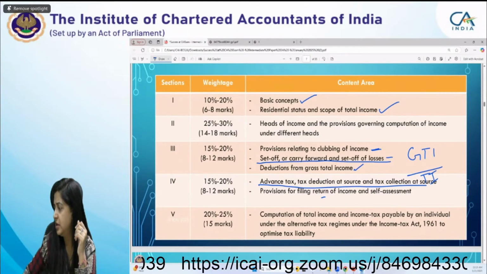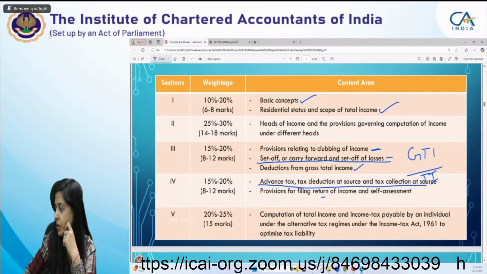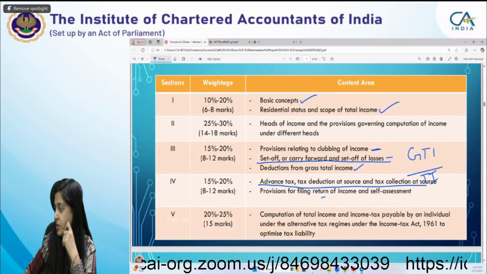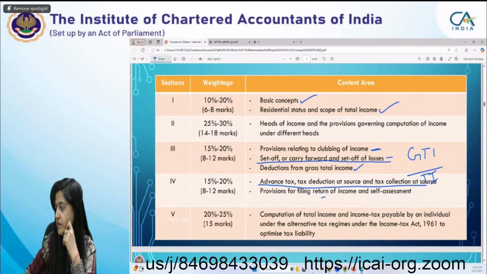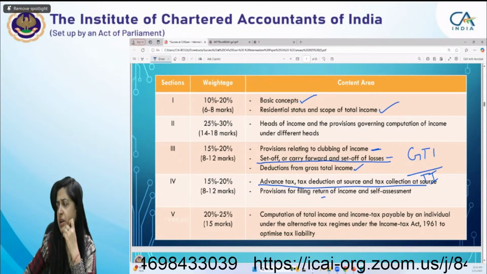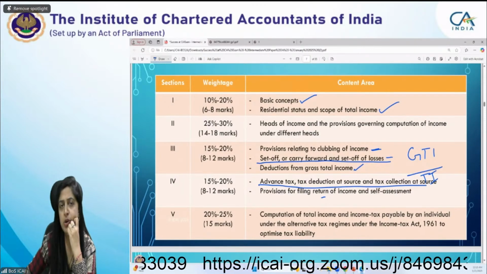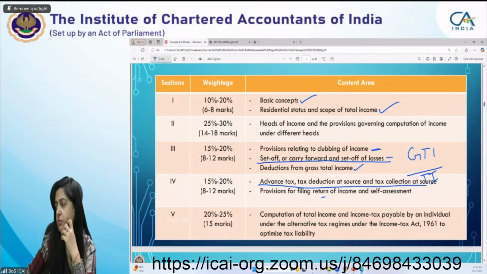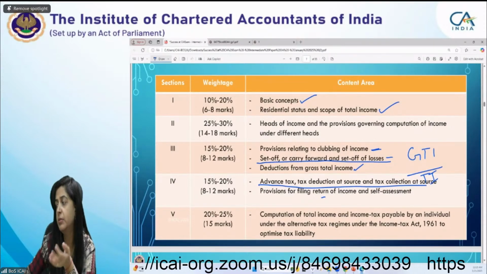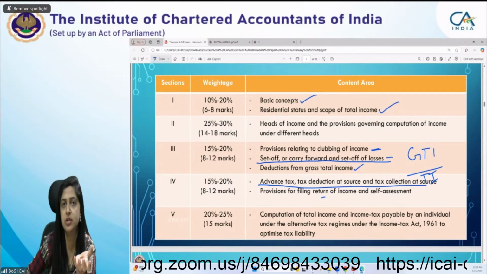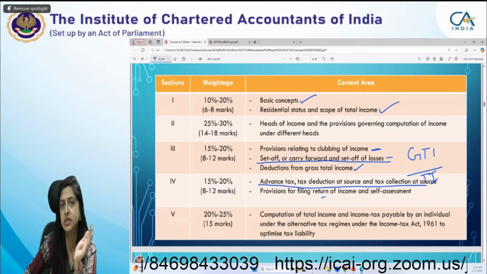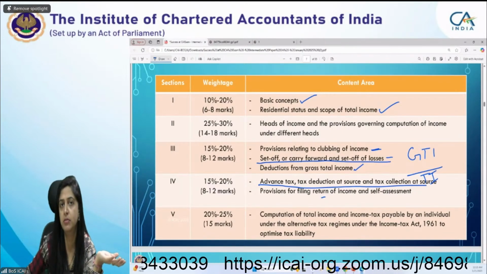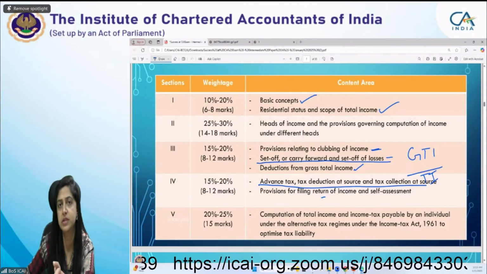Manav is asking, ma'am, in the recent amendment, company tax rates have also changed. So ma'am, do we have to learn the company tax rate also, and cooperative society? Manav, the company tax rate has not been changed. It is the same. Only the previous year has been changed. Regarding the 400 crores which we are telling, it's the same. It was the same in the earlier years also, and now in this year also.